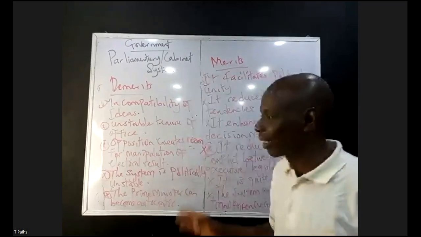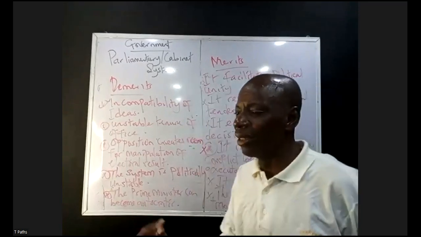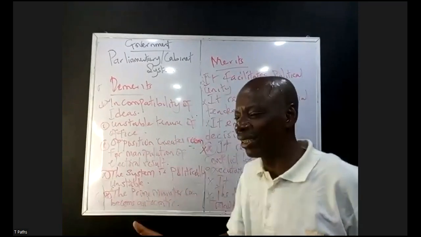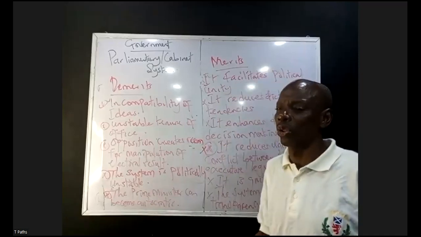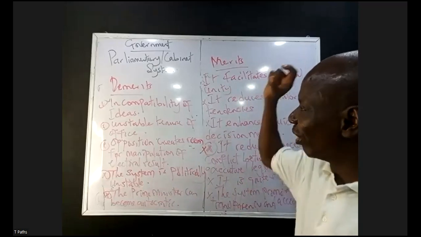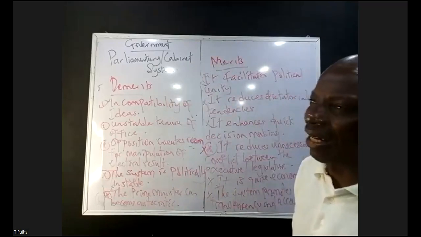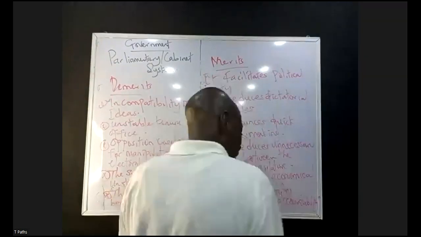And this system, like I say, leads to what? Enthronement of mediocrity. Bringing people with low mentality to the corridor of power. They cannot perform to the level of expectation. Hence, the result will become a total what? Fiasco, failure. These are the what? Negative effects of the system. Now, let's look at the what? Differences between presidential and parliamentary system of government.